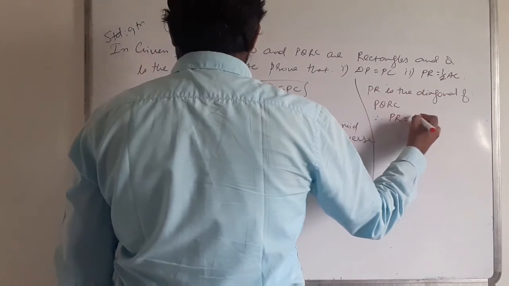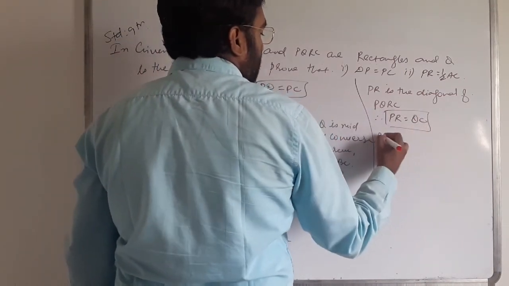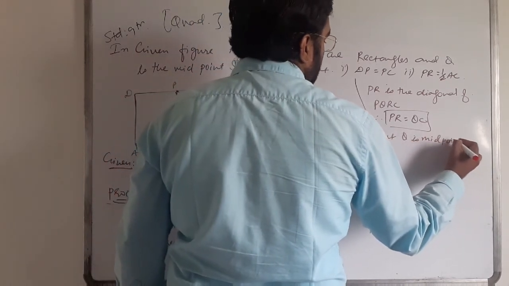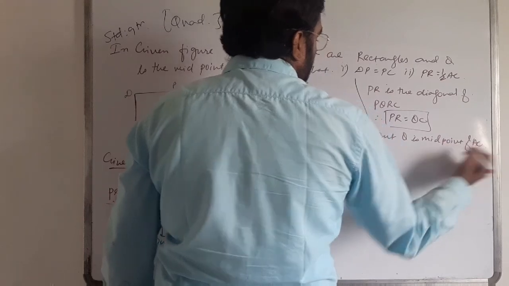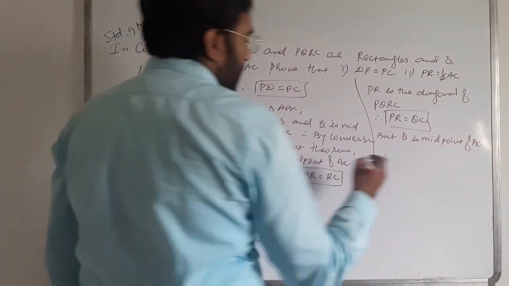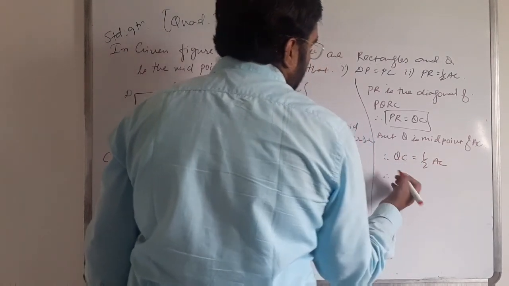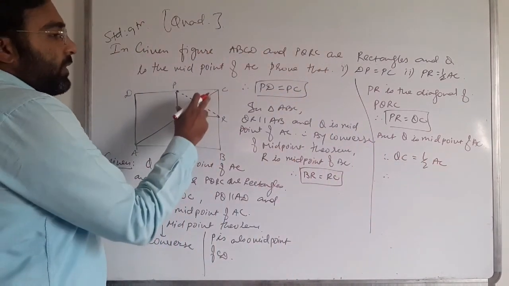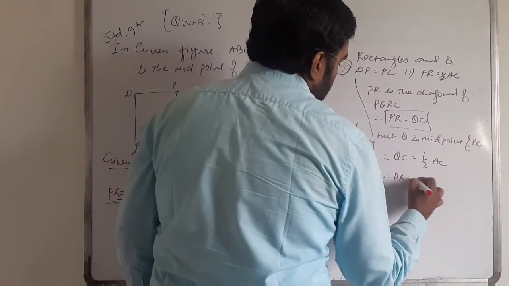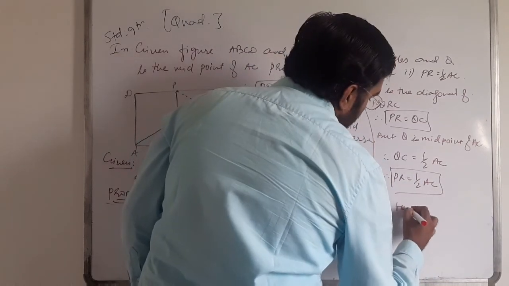Therefore PR is equal to QC. But Q is the midpoint of AC. Therefore QC is equal to half of AC. Therefore in place of QC, we write PR is equal to half of AC. Okay, clear? Hence proved.